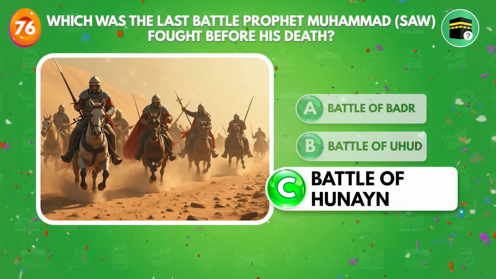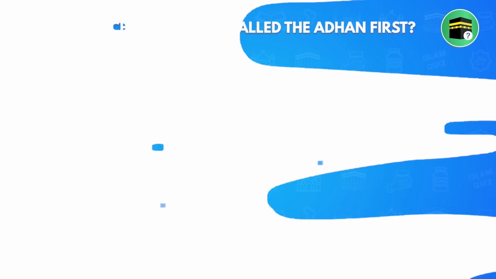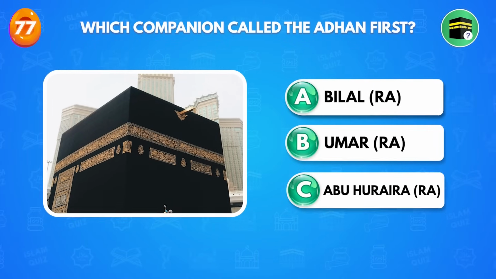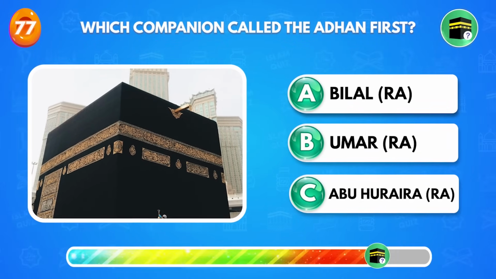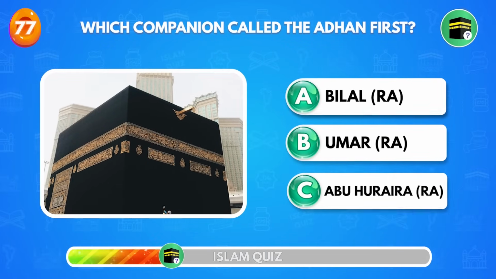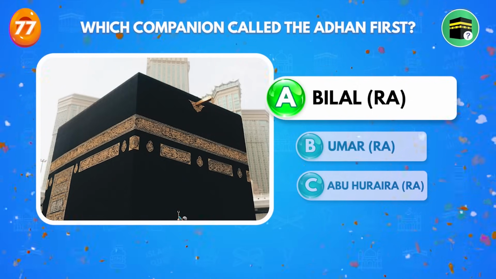Battle of Hunayn. Which companion called the adhan first? Bilal radiallahu anhu.